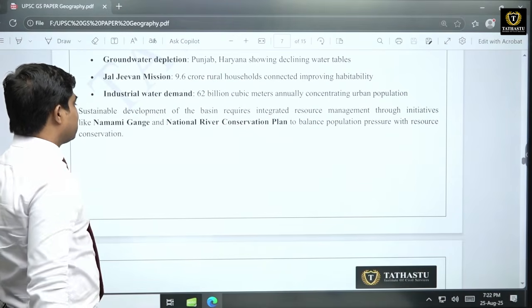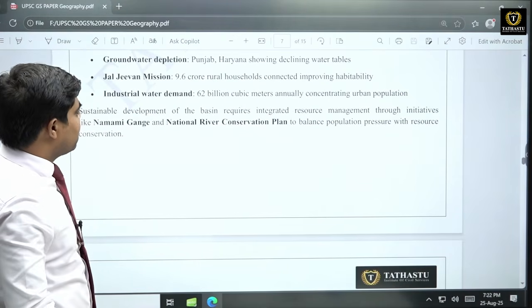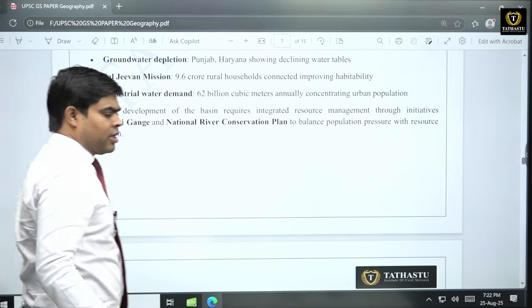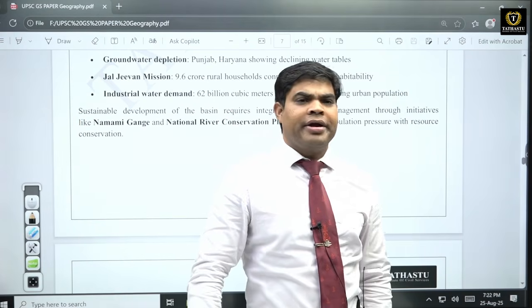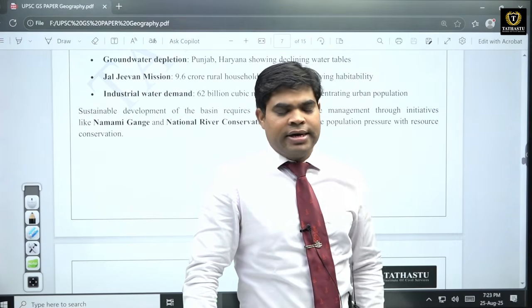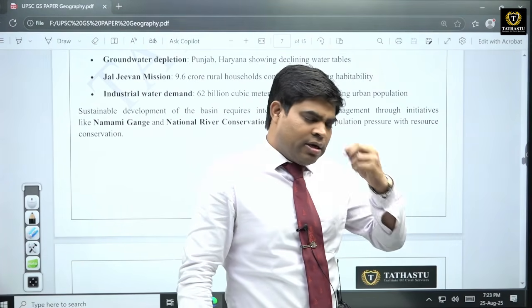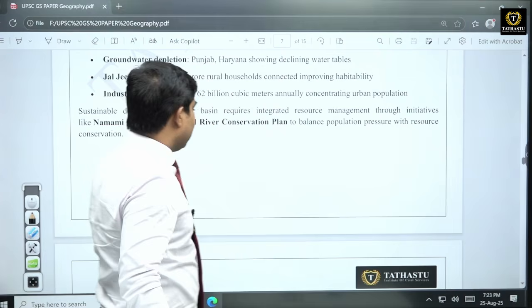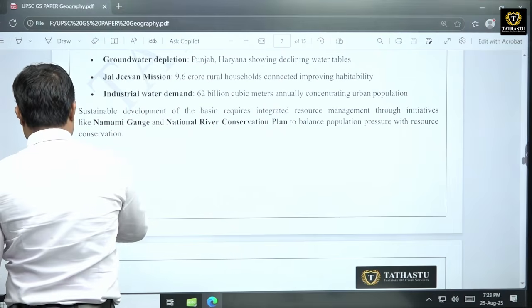Various schemes like Namami Ganga, National River Conservation Plan, these rivers are very, very important. And planning always also focuses on river basin. Earlier, various planning events were organized and the river was taken as a central theme for that.